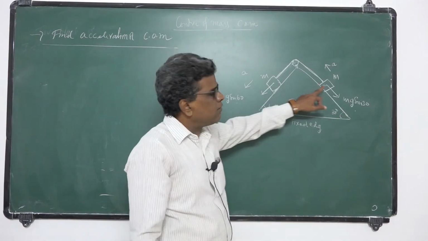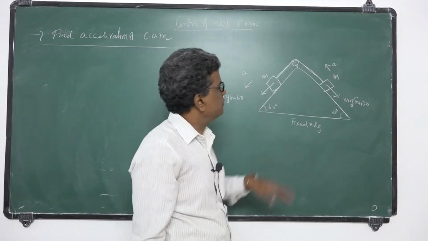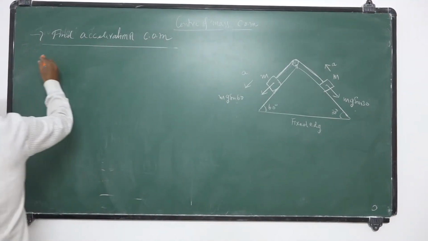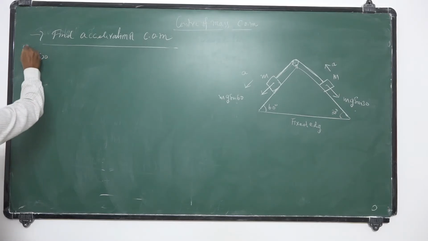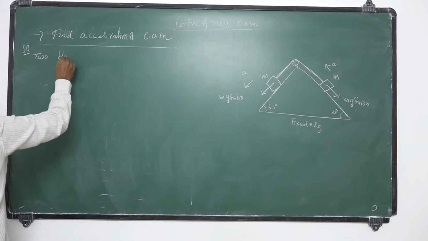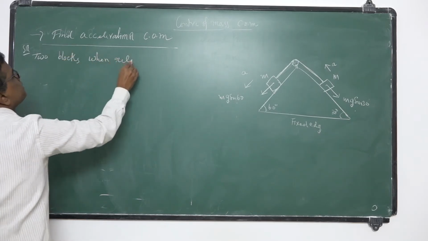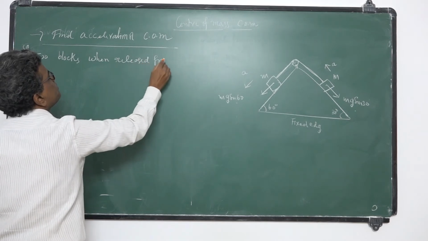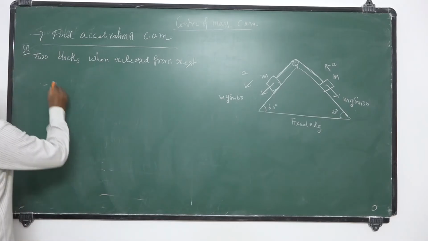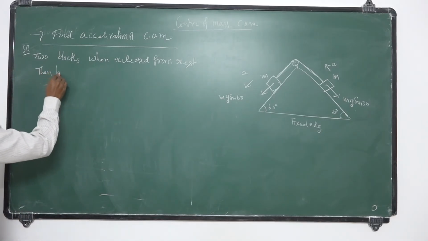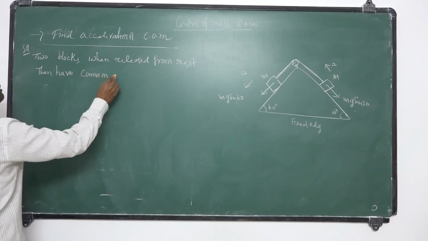So these two are connected bodies. They have a common acceleration. Let it be a. I want that common acceleration. So the two blocks, when released from rest, have a common acceleration.